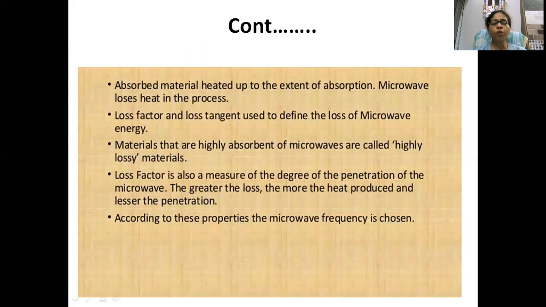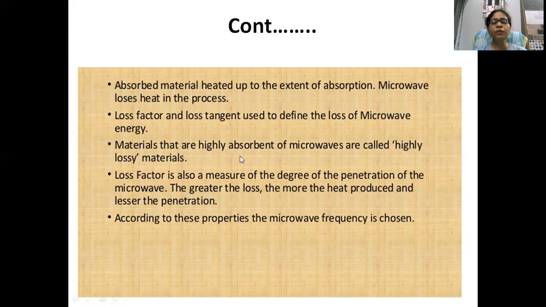The absorbing material is heated up to the extent of its absorption, loss factor and loss tangent. These two terms are very important in microwave heating. What is the loss factor and what is the loss tangent? Materials that highly absorb microwaves have a high loss factor. Understand?